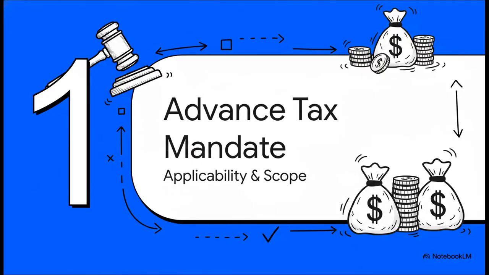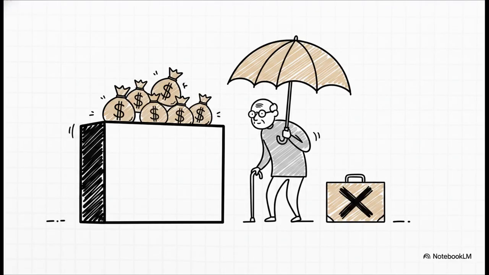Section 1. The advance tax mandate. Applicability and scope. Let's dive right in and look at who is legally required to pay advance tax under these new statutes. Section 403 sets a pretty clear rule. You literally pay as you earn on your current income. Now, this rule kicks in if your tax liability hits the 10,000 rupee threshold under Section 404. Thankfully, that threshold is completely unchanged from the old act.